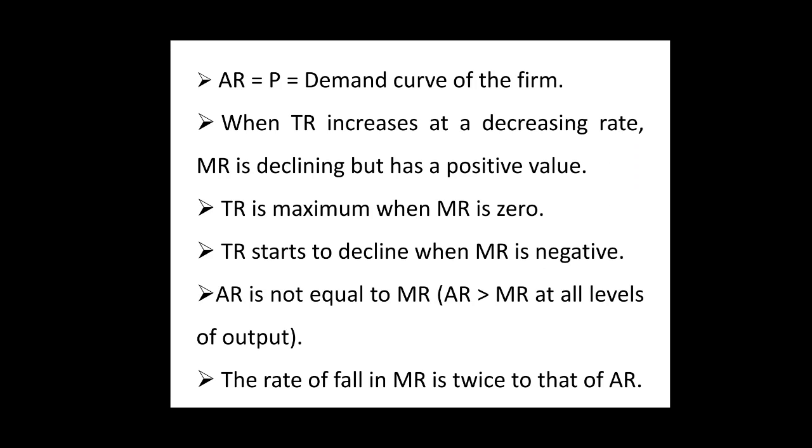Students, as we know that the average revenue curve is the demand curve of an individual firm. Thus, in case of imperfect competition, the demand curve for a firm slopes downwards from left to right, whereas in case of perfect competition, as already discussed in our previous lectures, the demand curve facing an individual firm under perfect competition is a horizontal line parallel to the x-axis. That is, the demand curve of an individual firm in case of perfect competition is perfectly elastic.